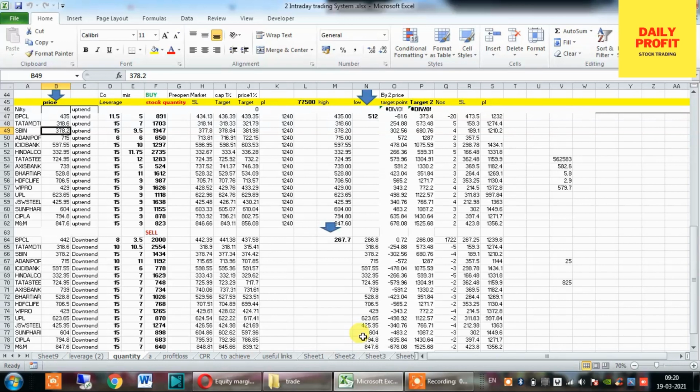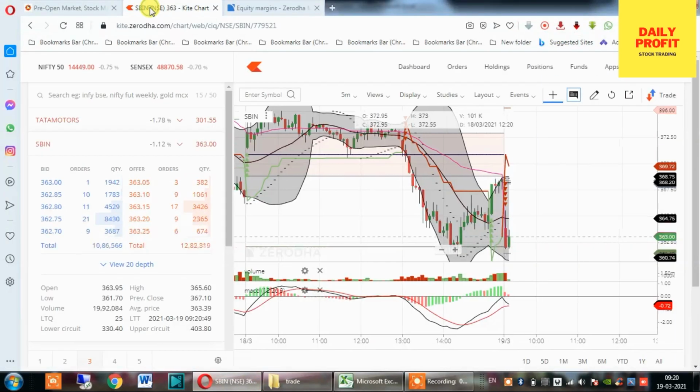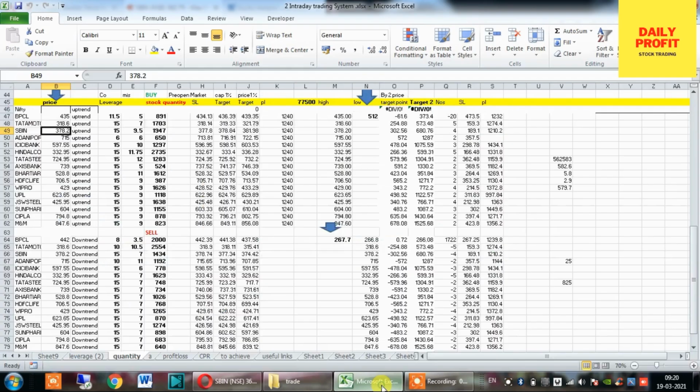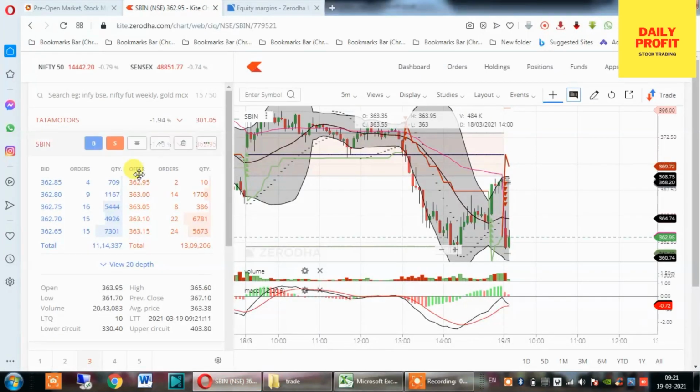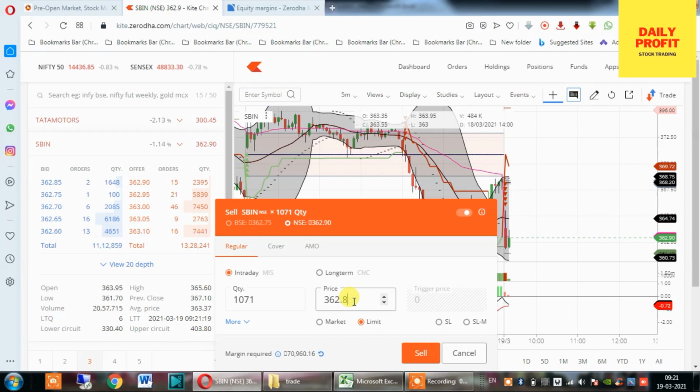Now the quantity checking, how much quantity you can buy. I have chosen State Bank of India. It has a 5x leverage, and we are planning to sell below 361.75. I have a template for calculating the quantity for 361.75 with a leverage of 5. Approximately 1071 stocks can be bought. So I am going to give a short order of 1071 at the rate of